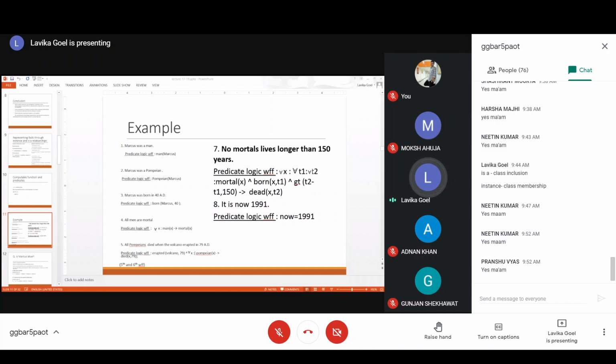Now, one thing to note here, which is very important, is that they are two different events. So basically, you have two separate facts. One fact is the volcano erupted in 79 AD. The other fact is Pompeians died in 79 AD. You are not considering them as dependent events. They are independent events, so you can consider them as two different facts. These two things happen together, so you can say erupted(volcano, 79) intersection with for every X, Pompeian(X) implies died(X, 79). So basically both of these events have occurred.